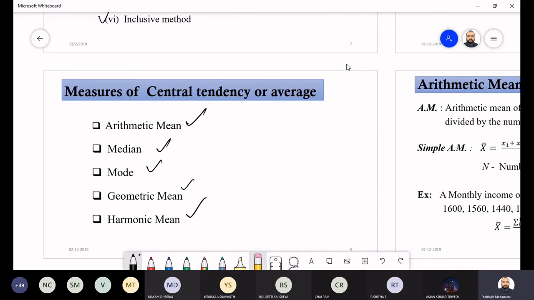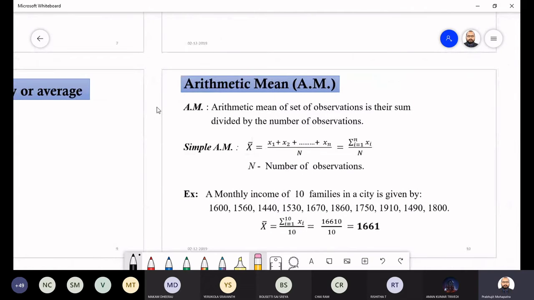So by mean, in general we use the arithmetic mean only. What is the definition? The arithmetic mean or the normal mean is nothing but the sum of all the numbers divided by the total number of observations, or total number of data. So here you have x1, x2 up to xn data. You just take the sum divided by the total number of observations. This is nothing but the average.